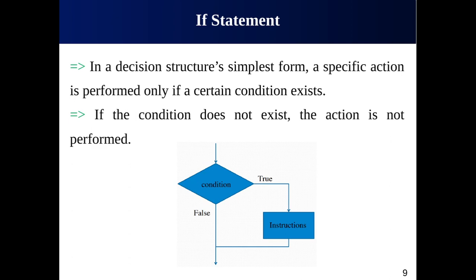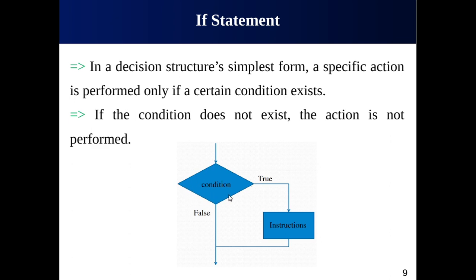In a diagrammatical way, we can represent the if statement like this. This diagram is called a flow chart because it shows you the flow of the execution or the flow of the information. Here you can see different symbols.